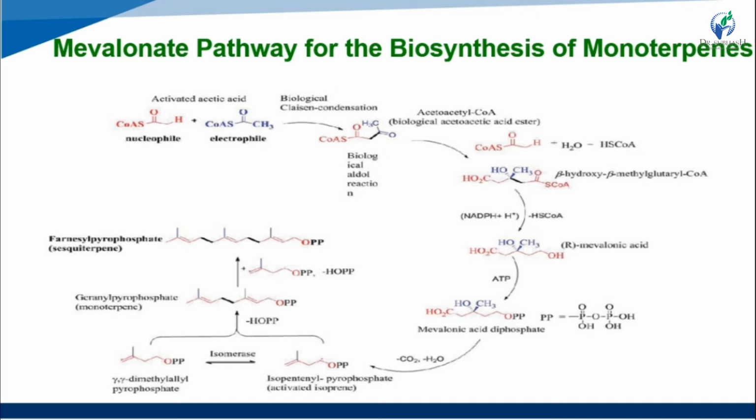Okay, and then addition and removal of one OH group and 2 phosphate molecules, making the monoterpene, that is geranyl pyrophosphate. Okay, and further also addition of OPP minus the OH and pyrophosphate, making one sesquiterpene, that is farnesyl pyrophosphate. So this is the mevalonate pathway for the biosynthesis of the terpenes.